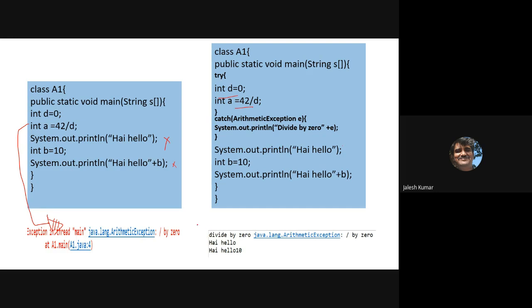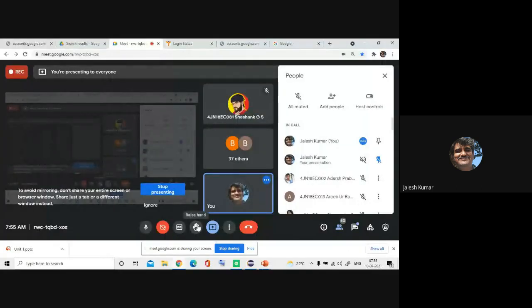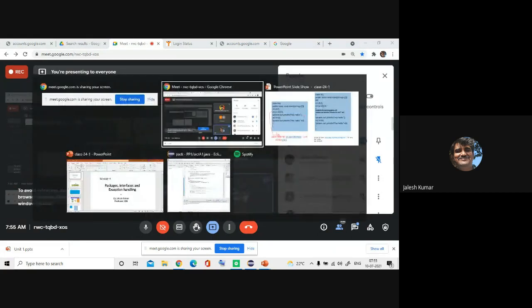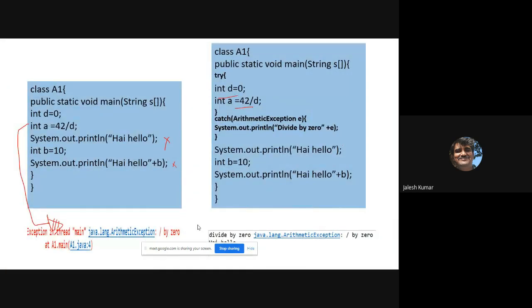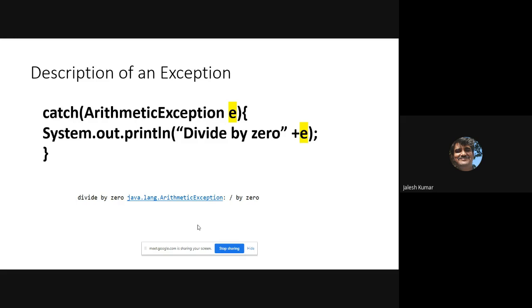See, that is the clear difference between exception handling and how your program works without exception handling. Okay, so that's about exception, and we'll see different types of exception. Before that, description. What actually does description mean?